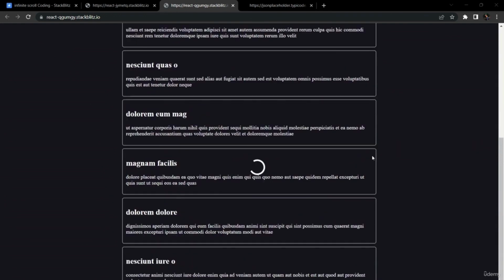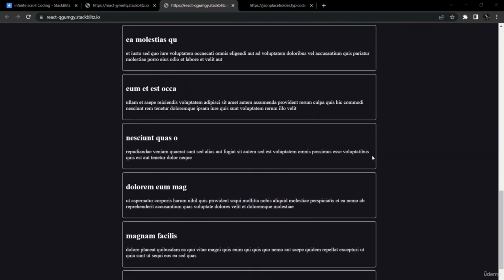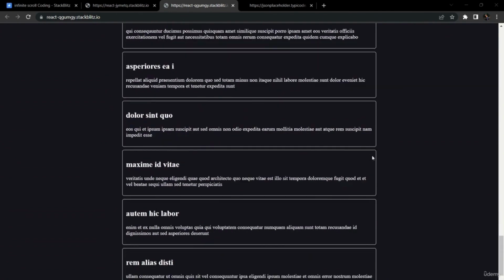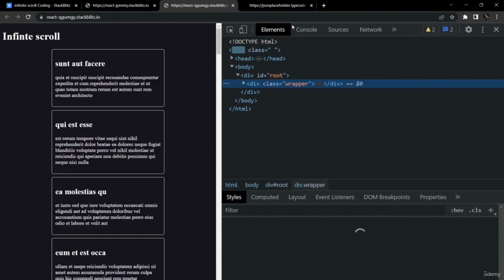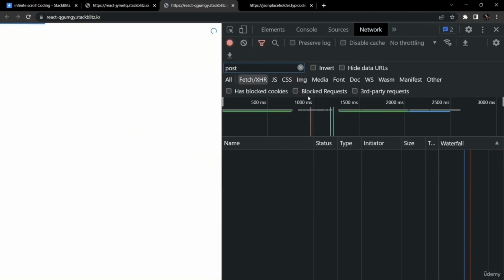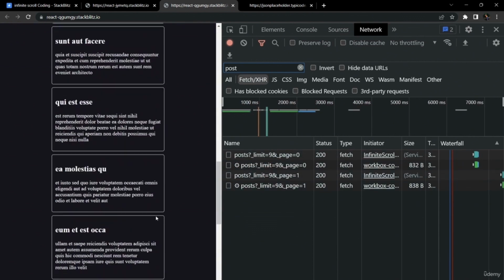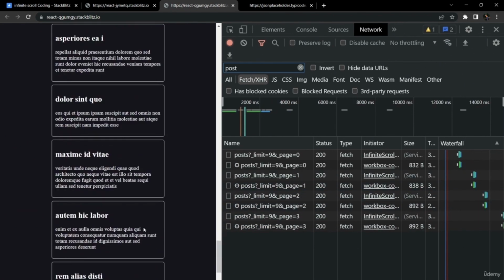Hello everybody. In this video we will see how to make an infinite scroll from fetching data through API calls. So in this working example you can see there is a list that keeps on loading as we scroll down to the bottom, and a spinner is visible when the API call is being fetched. If we inspect and go to the network tab and reload this page, you can see that there is only one network call going, and as we scroll to the bottom there is another network call going with an updated page number.